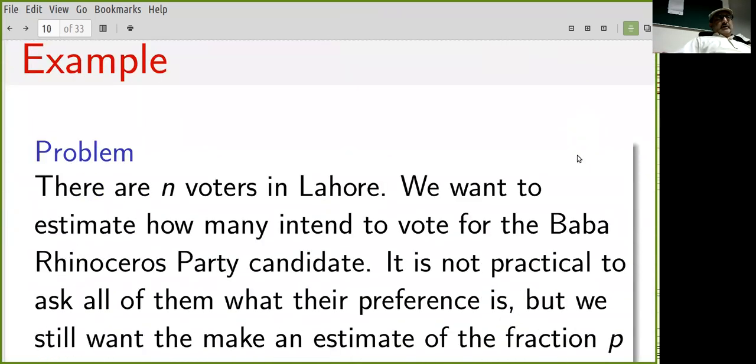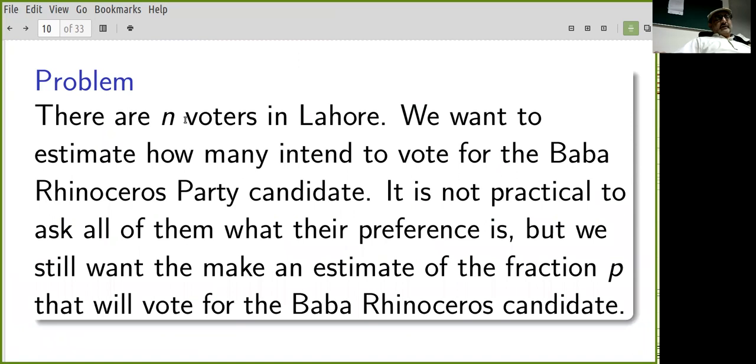Okay. Now we're going to do a problem with a voting survey, or a voting intention survey. And we're going to see what Markov can tell us about that. And then once we've done Chebyshev, we'll see what Chebyshev can tell us about this. Okay, so there's a total of small n voters in the population.